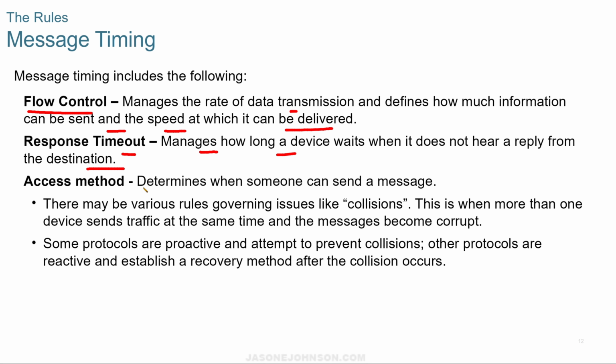And then we have to have the access method. That determines when someone can send a message. There may be various rules governing issues like collisions, and collisions is when packets start hitting each other and colliding on a network, and that's when more than one device sends traffic at the same time and the messages become corrupt. And some protocols are proactive and attempt to prevent collisions, and then other protocols are reactive and establish a recovery method after the collision occurs.